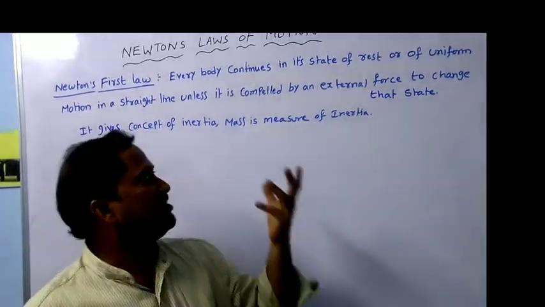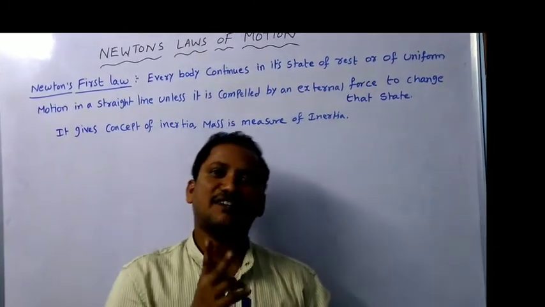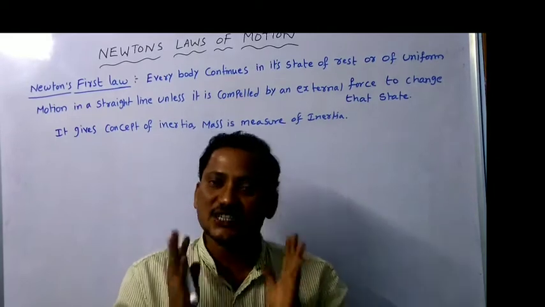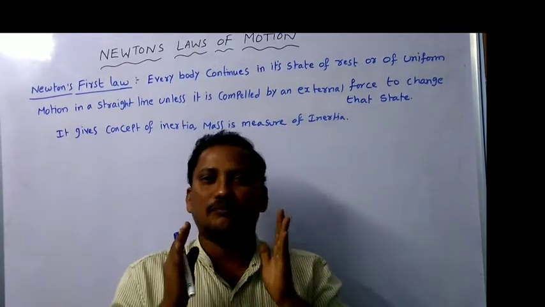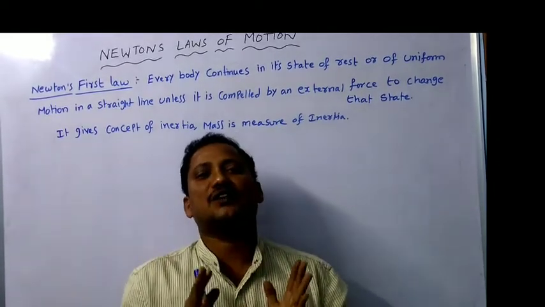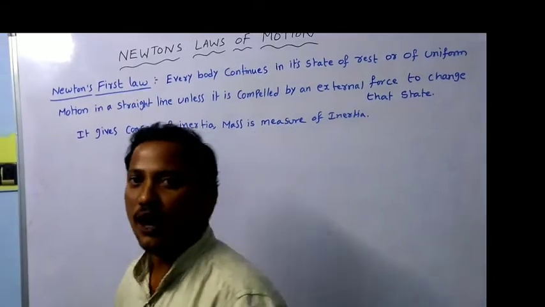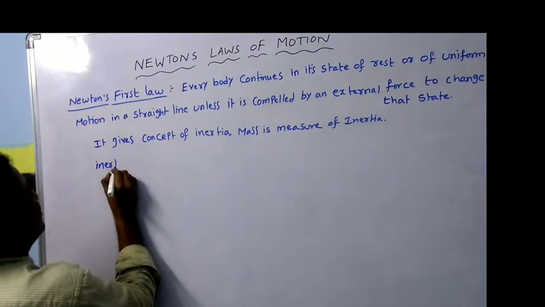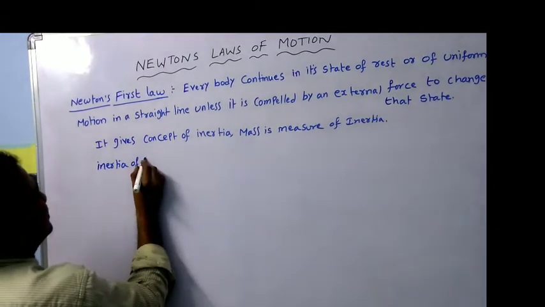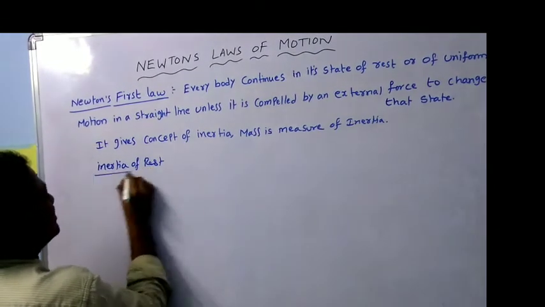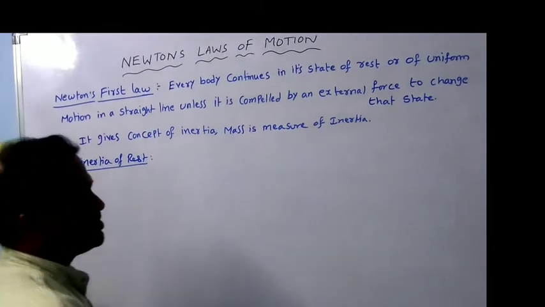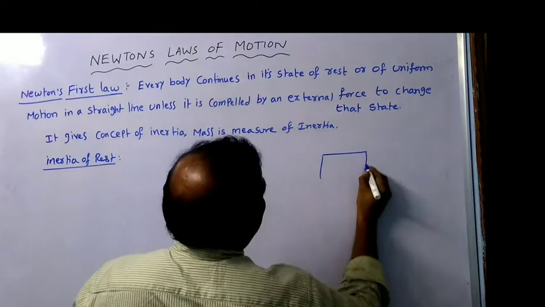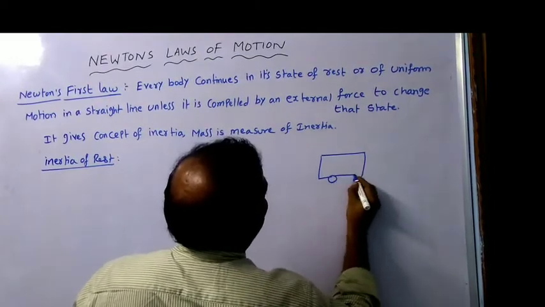Now, based on this, inertia can be explained in three types. One is inertia of rest, another is inertia of motion, and another is inertia of direction. So, how can you explain this? The first one is inertia of rest. The same example I will use. Say for example, if a bus is there, let us assume this looks like a bus.